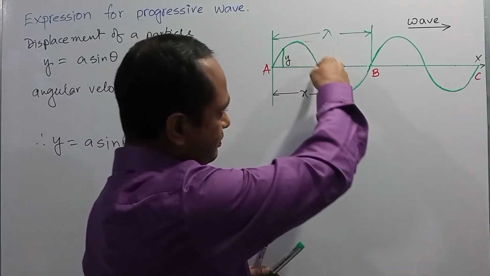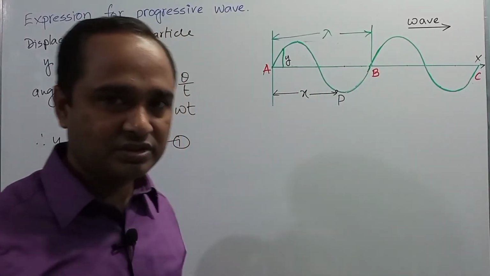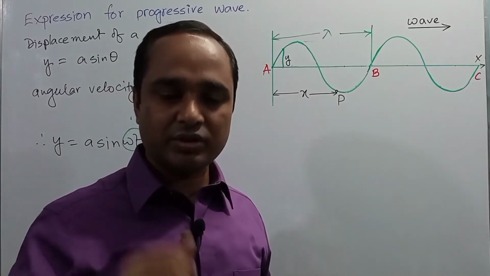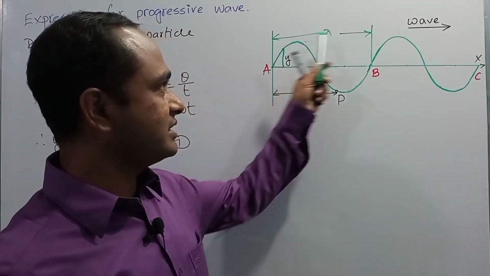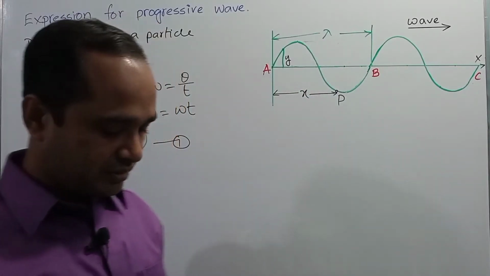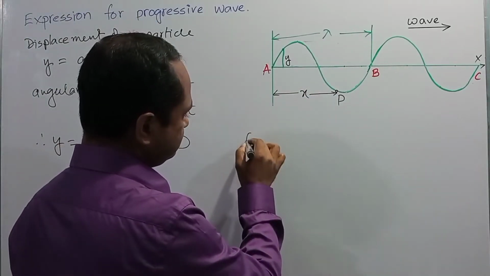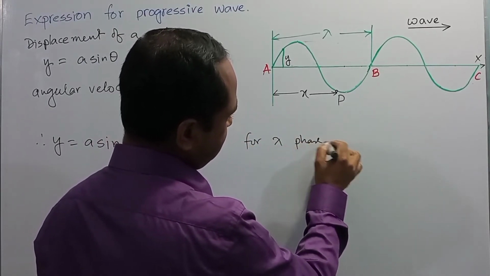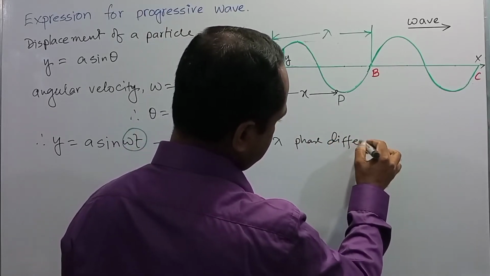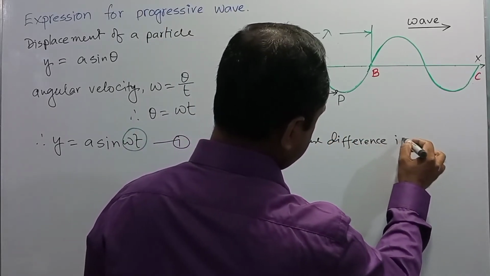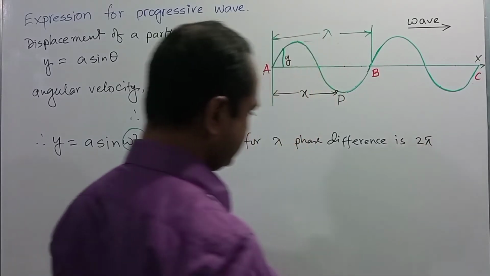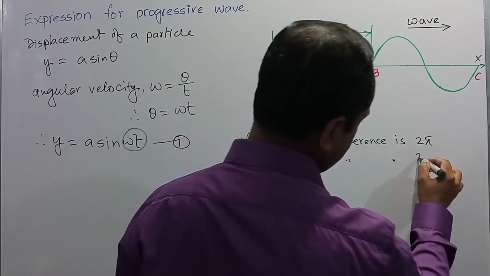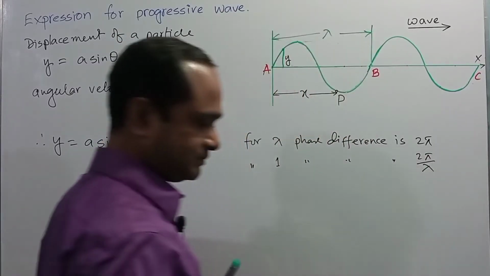For one complete oscillation the particle or the wave executes a 360-degree angle, or twice pi angle, and in the meantime it will travel a distance of lambda. So for the distance of lambda, the phase difference is twice pi, right?